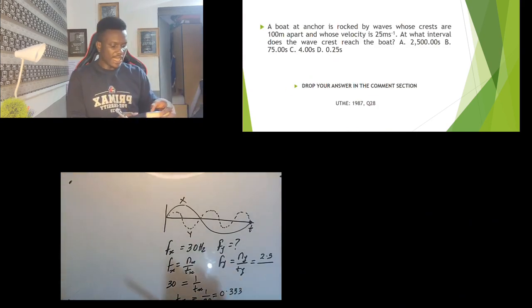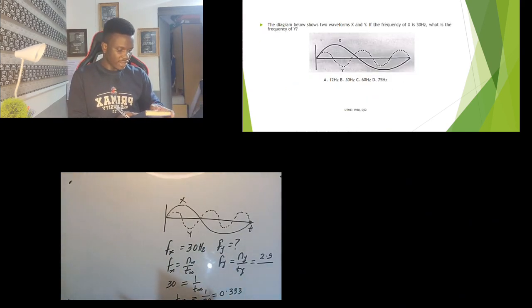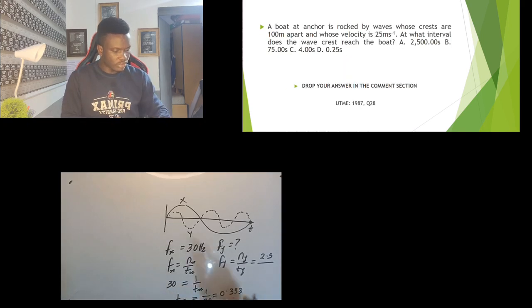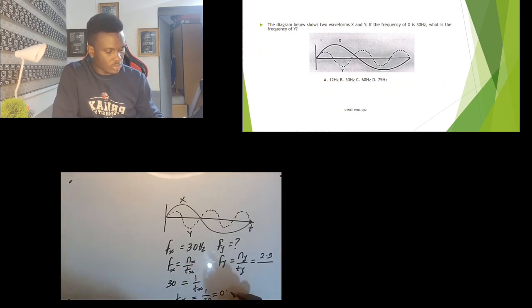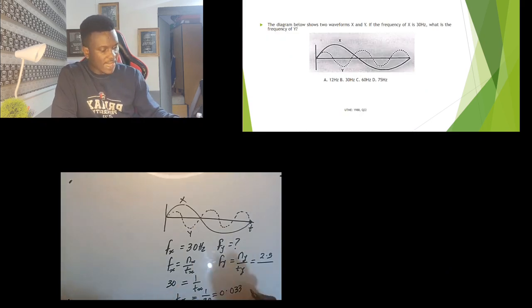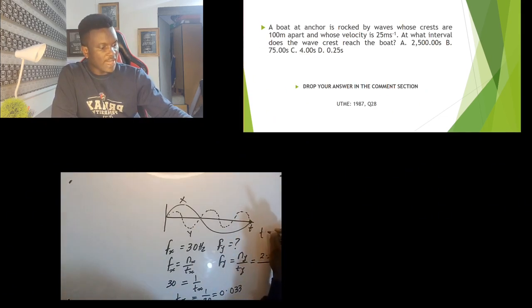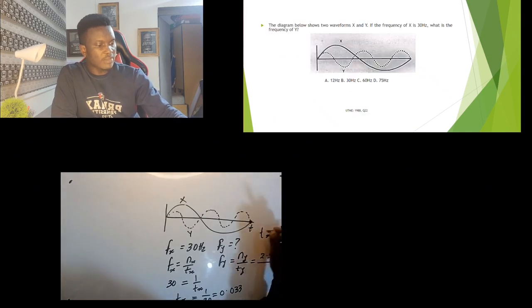Let me confirm that on my calculator. So I have 1 divided by 30. That's 0.0333. So if time of X is equal to time of Y, the time X got here is the same time Y got there.